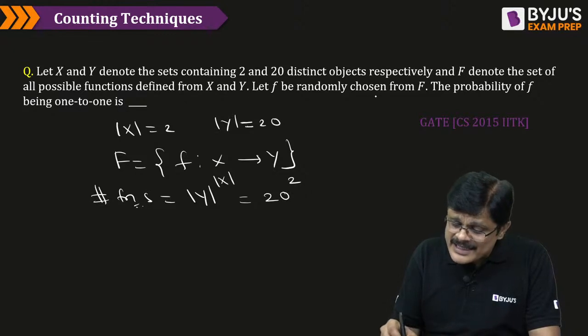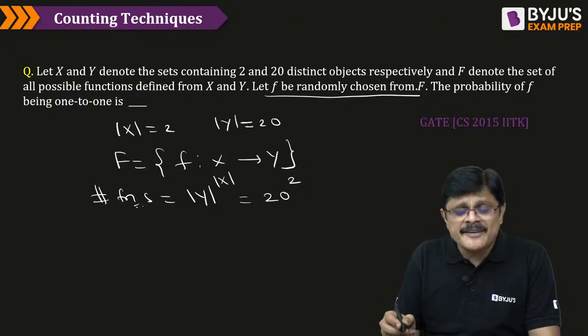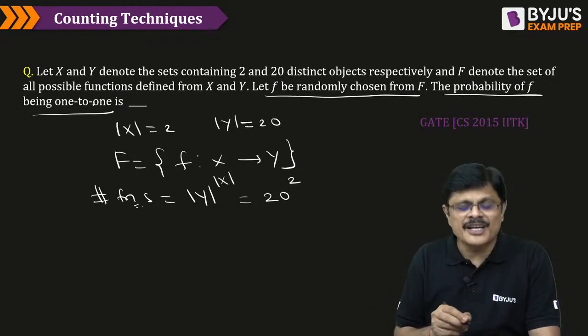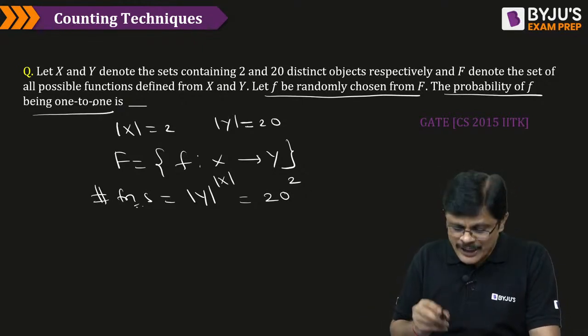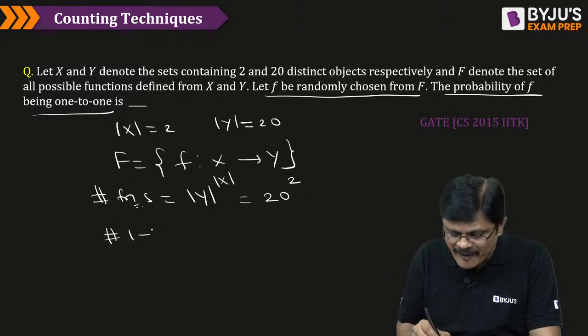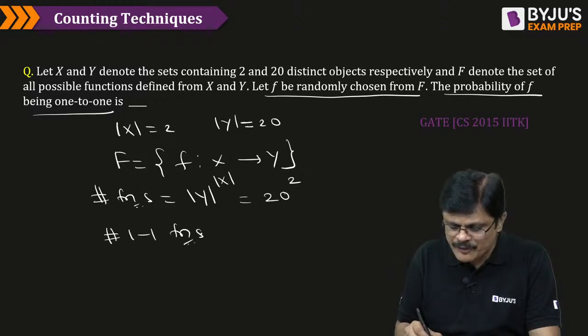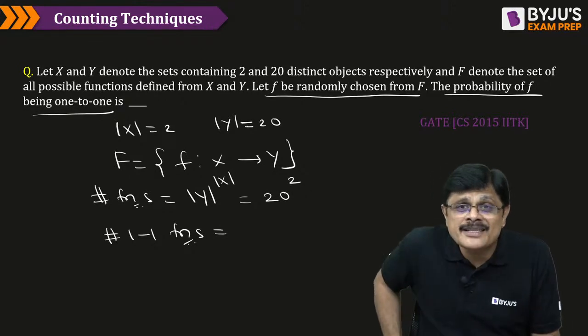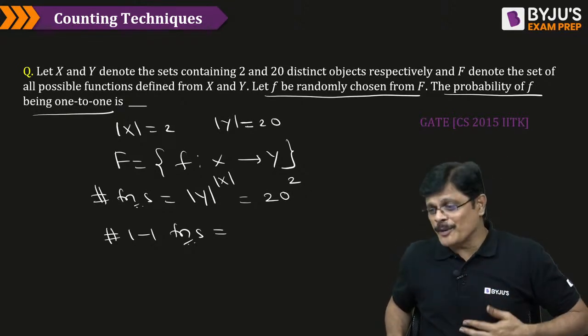Then he is asking: a function f is randomly selected from this collection. The probability that this function is 1, 1. So we need to calculate the number of 1, 1 functions also. This problem combines the concept of function with probability, my dear friends.